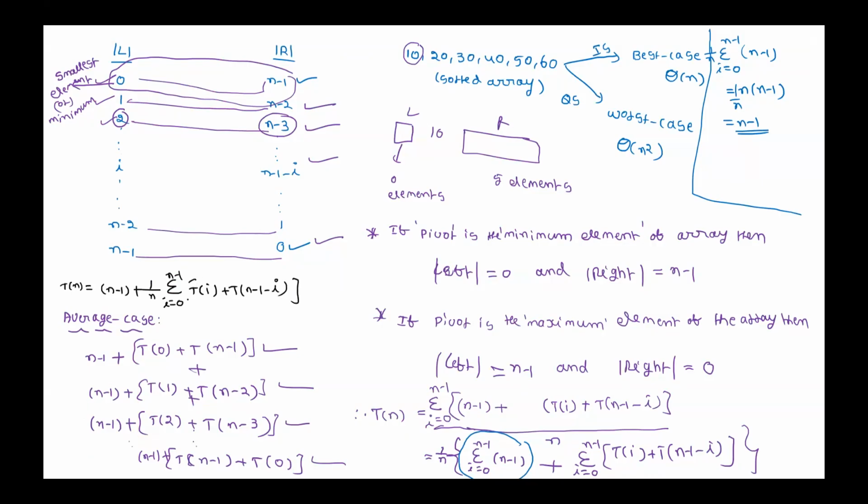Is that okay? By solving this recurrence, we can show that the order of growth of T of n is n log n. That means what is the average case running time of quicksort?